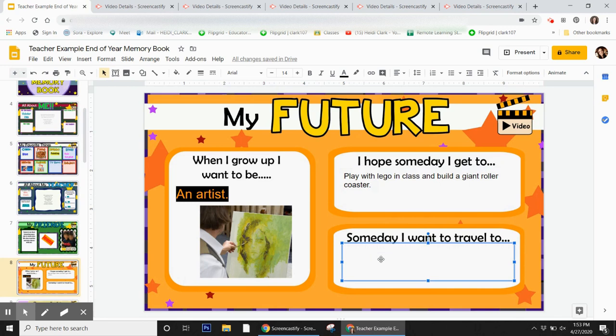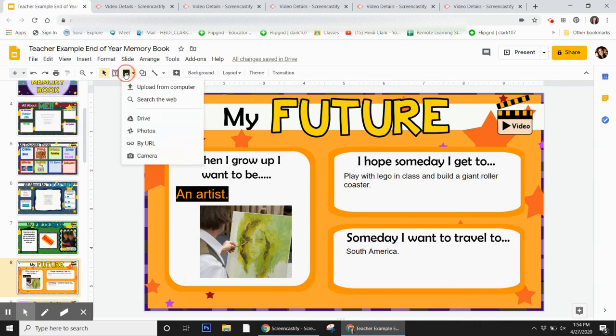And then where's a place you want to travel? Do you want to travel to Australia or Thailand or Mexico or South America? You can write that down. If you want to put a picture here, you can. I'm going to resize my text box. Click away from it because otherwise, if I put in a picture now, it's going to delete this because this is selected. So I have to click somewhere else and then I can put in a picture from the web.